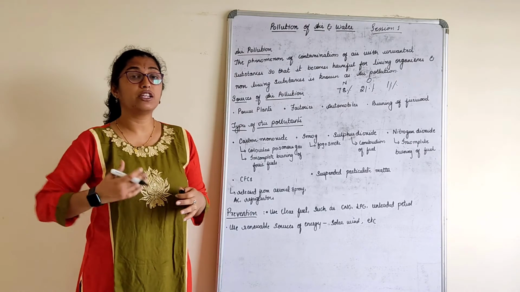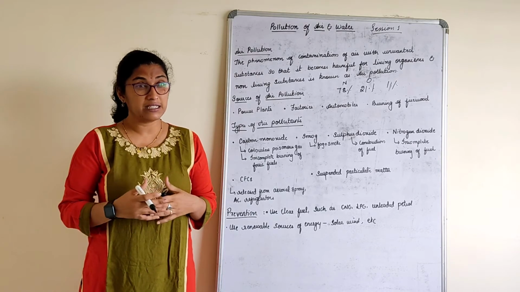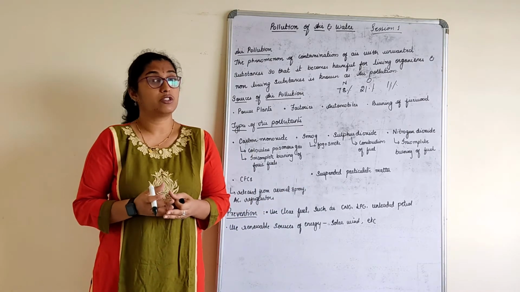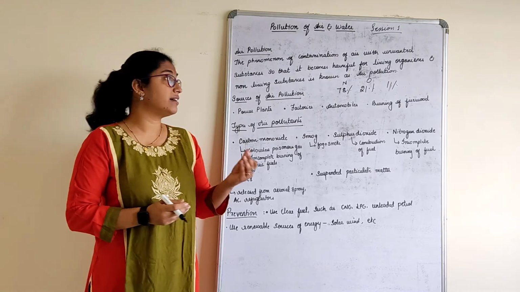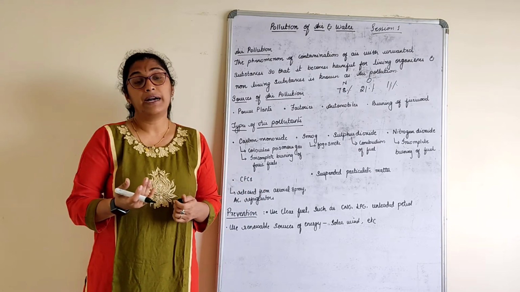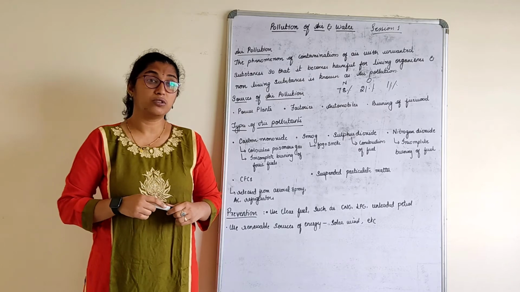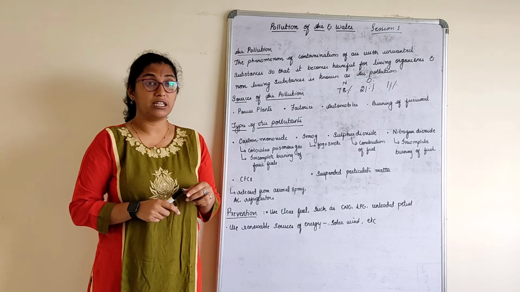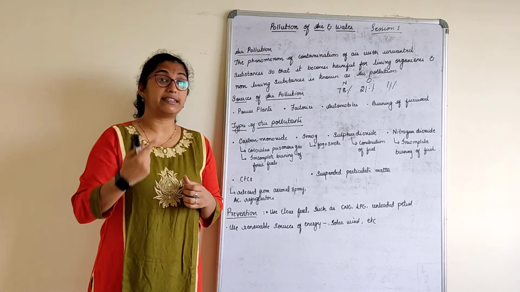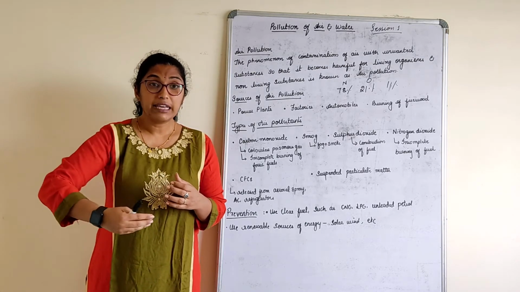Along with the combination of several other gases, there are also several pollutants which pollute our atmosphere. Now, how does our atmosphere get polluted? In the previous chapter, we understood that we are disturbing the ecological balance, right? There we understood how carbon dioxide is getting in excess in the atmosphere.